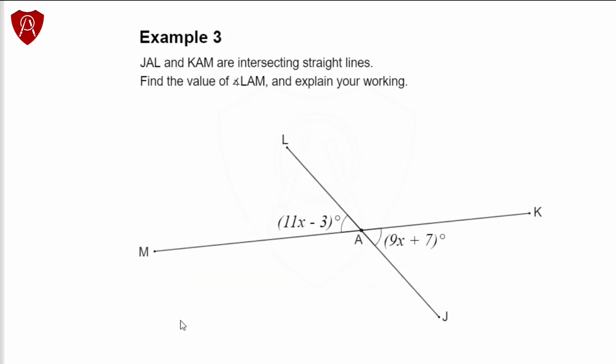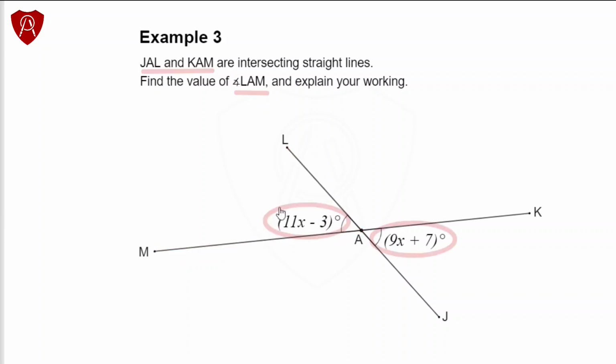We shall look at one more example. JAL and KAM are intersecting straight lines. Find the value of angle LAM and explain your working. So here is angle LAM. It is given to be equal to 11x minus 3 degrees.